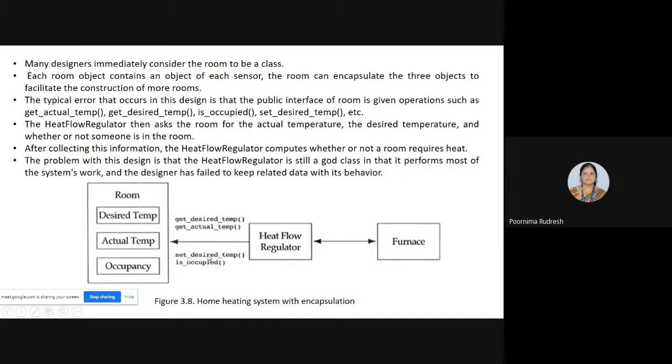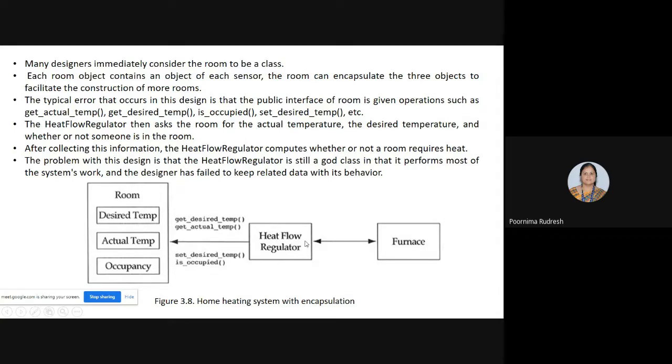These operations are given to the room class, but that should not be, right? And once the operations are given to the room class, the heat flow regulator asks the room about the actual temperature, the desired temperature, and whether the room is occupied by a person or not.